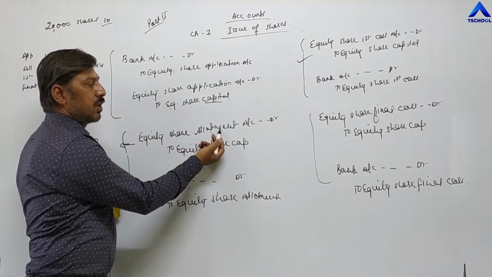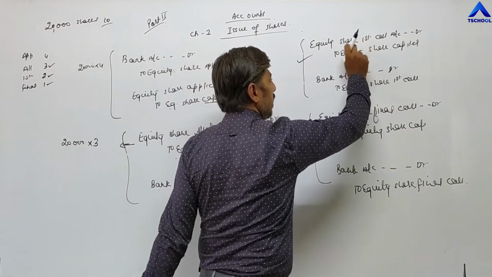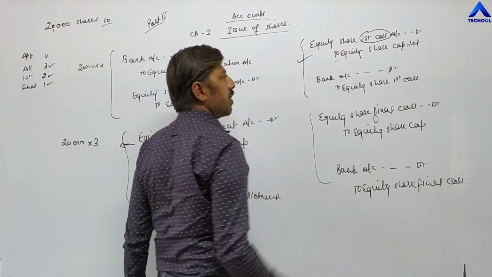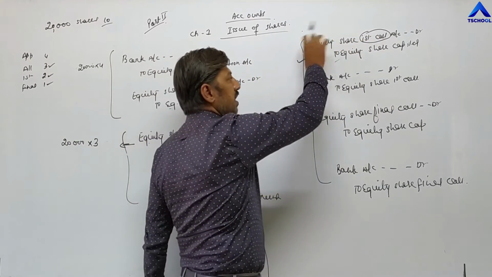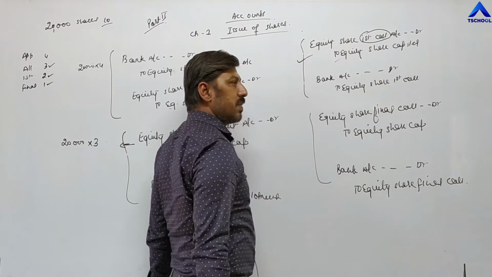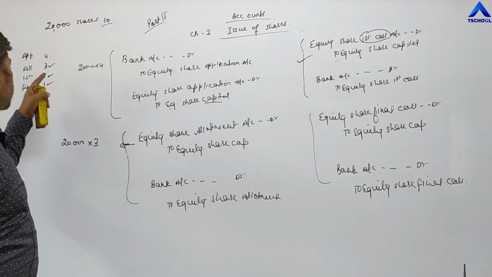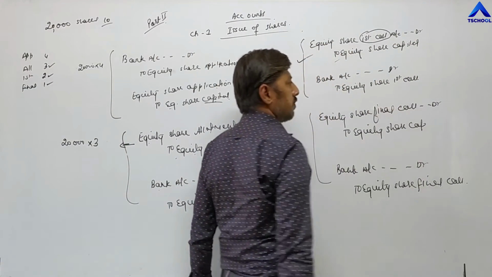You can see the same entry we are repeating. Equity share allotment account debit. Here, only the name of the installment changes. Instead of allotment we are writing first call. Equity share first call account debit to equity share capital. This entry is passed by the company in advance that this and this amount we have to receive. For example, total number of shares are 20,000 and the value of first call is 2 rupees. So 20,000 into 2, 40,000 we have to write here.